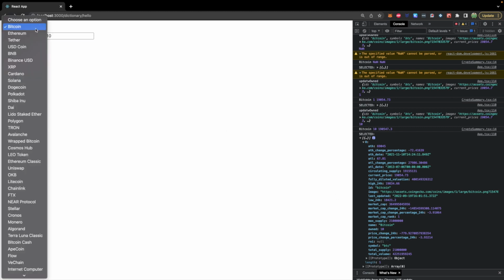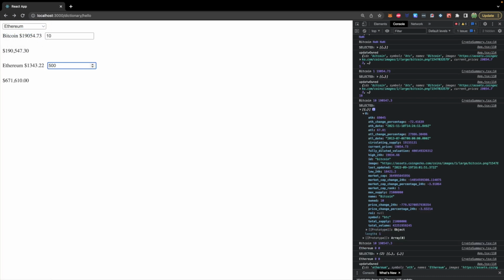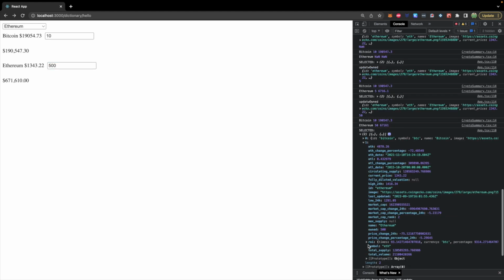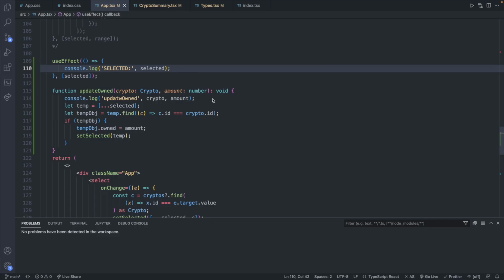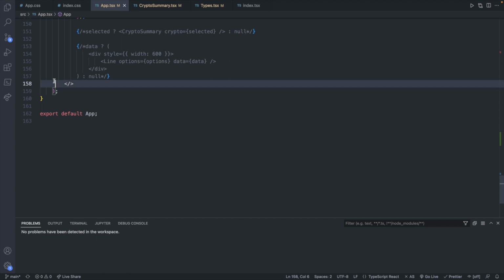Let's try adding another cryptocurrency, and we'll have, let's say, 500 of these. And taking a look at this now, we have our new updated state selected, and the second one will also have the owned 500, and the original one has owned 10. So far so good. Now we just have to go down to the bottom of our HTML page, aggregate that data, and display a total value. So inside of our code, we will scroll down to the bottom of our return right before this fragment, and that is where we are going to display this.